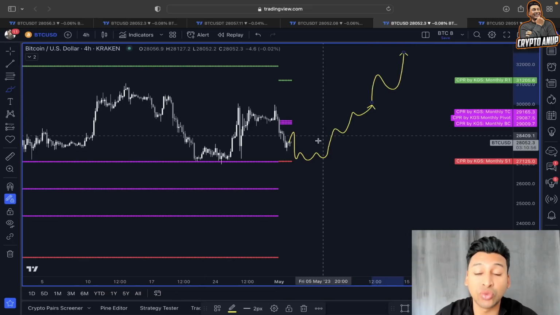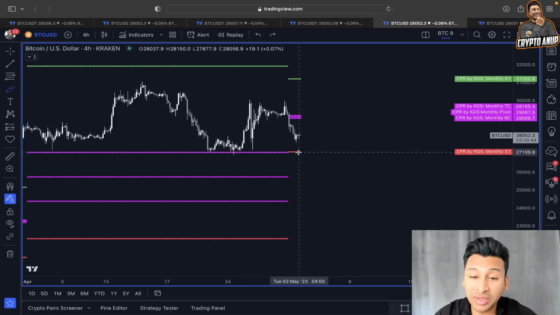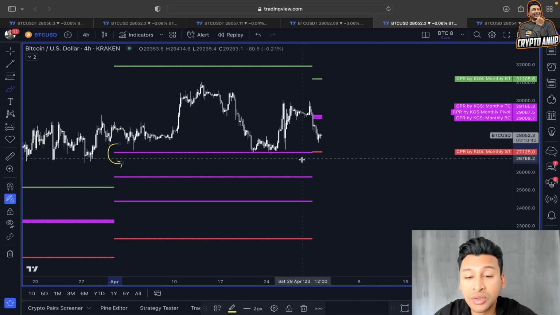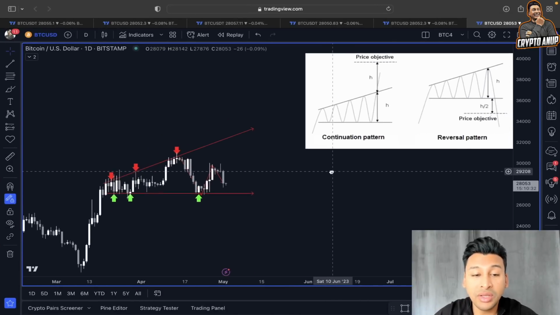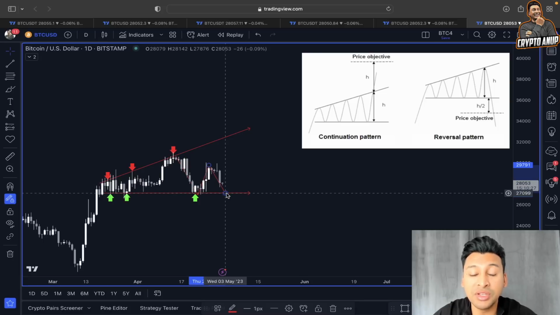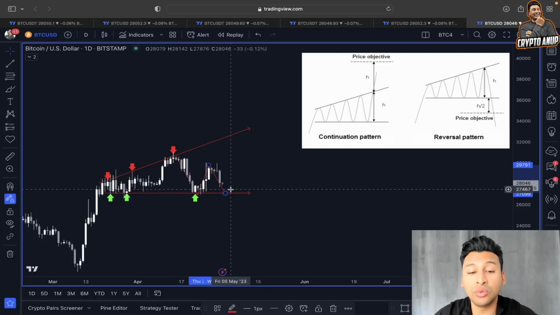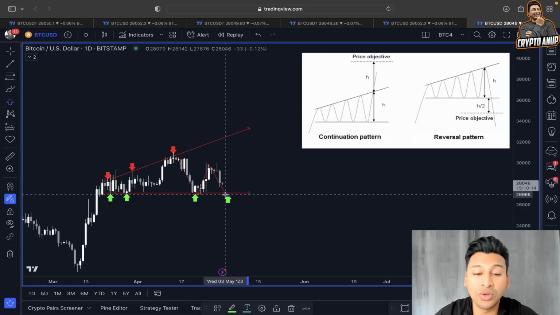So once we test the support around the monthly S1 line, the price after that could still turn bullish like this. So that's why, guys, please wait for some key line of support to get broken before talking about an actual trend reversal for Bitcoin, because we know not only the monthly S1 line, not only the previous month top CPR line is going to hold as a support around 27,000, but also the lower line from this broadening top. Yes, guys, this continuation pattern, even if we are going to see further weakness, even if the price in the medium short term is going to show reversal around 27,000, the lower line from this broadening top is also going to be acting as a strong line of support around 27,000 to 27,100 range.